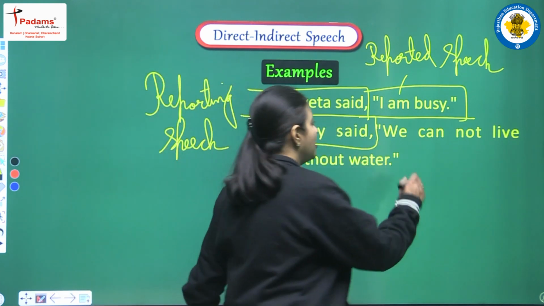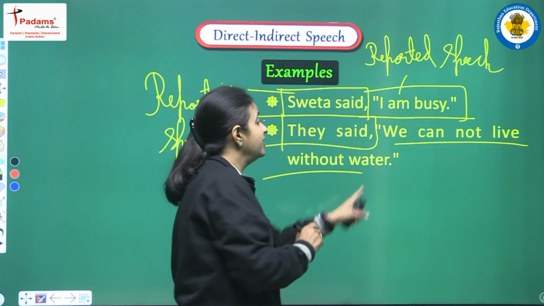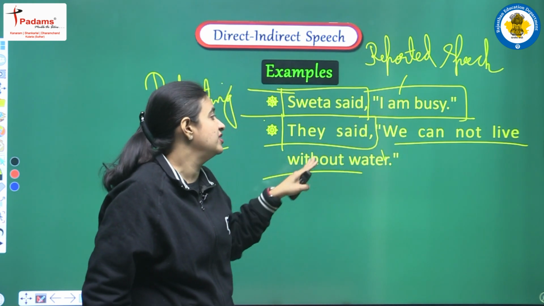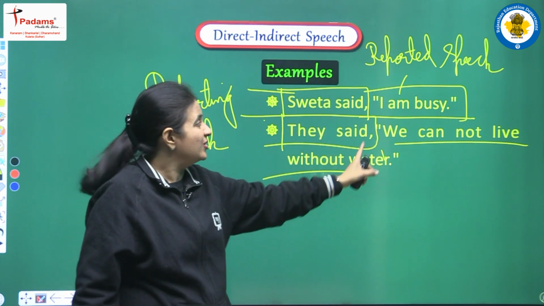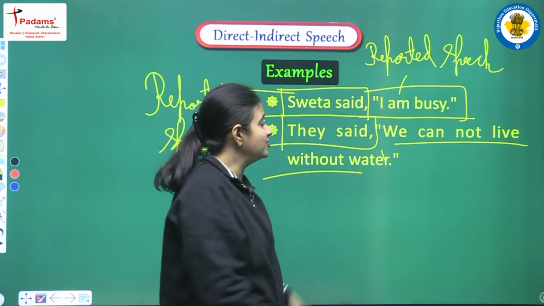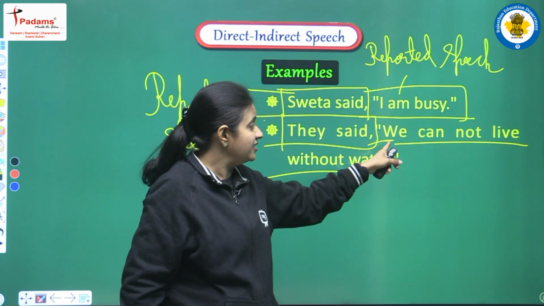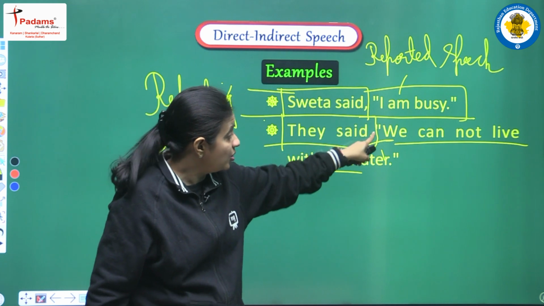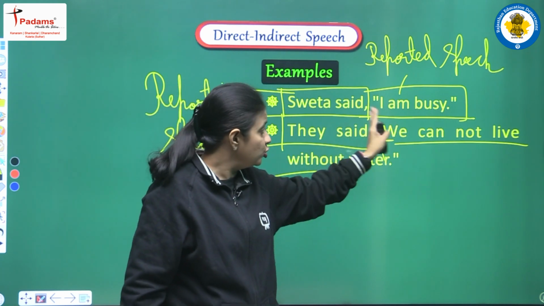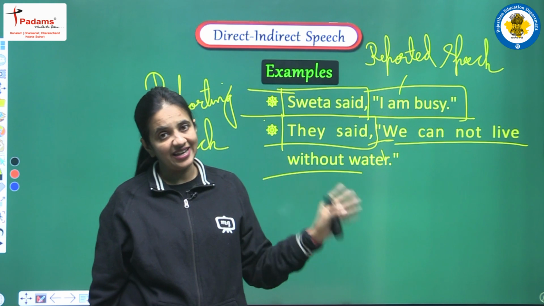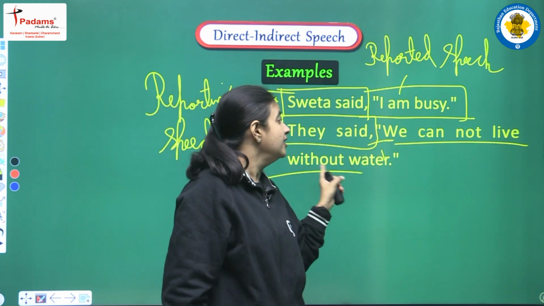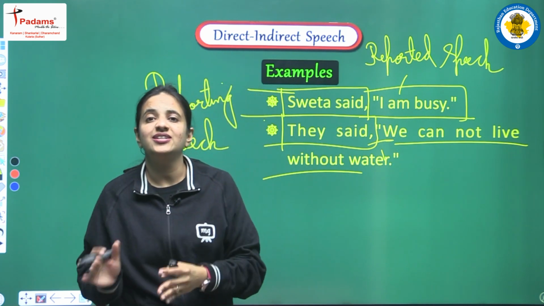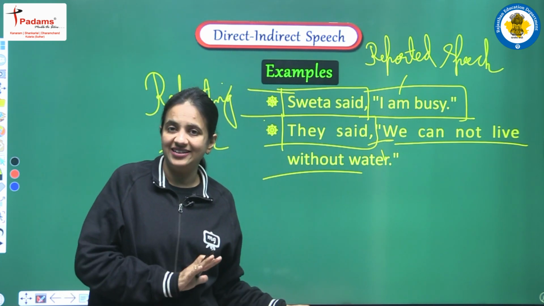After that we have reported speech, that is there between inverted commas. We can read one more time: We cannot live without water. This part is known as reported speech, and here also we can observe that the first letter, that is W, is in capital letters, and with the help of the commas we can observe that yes, we have two clear partitions in this sentence. So this complete sentence, in which we have two different parts, belongs to the structure of a direct speech sentence.